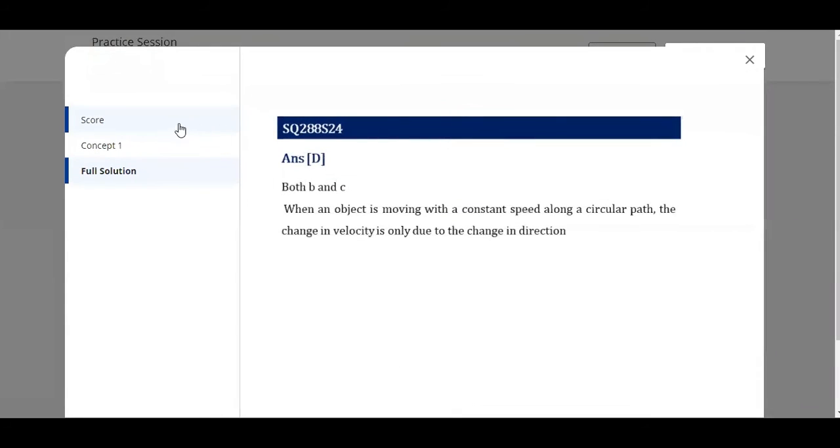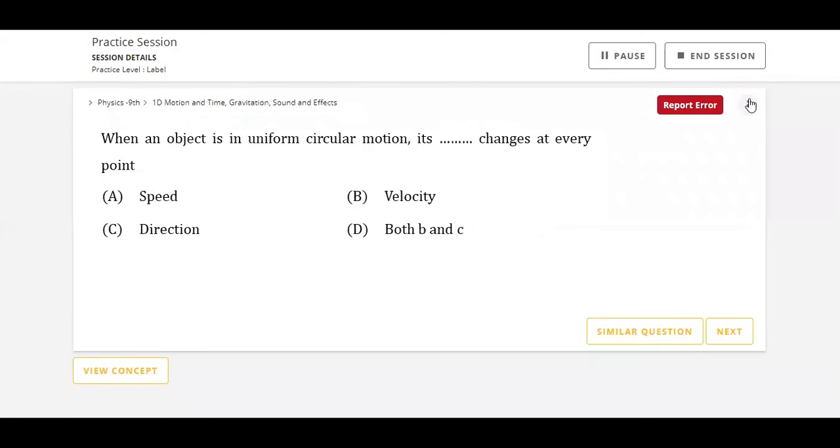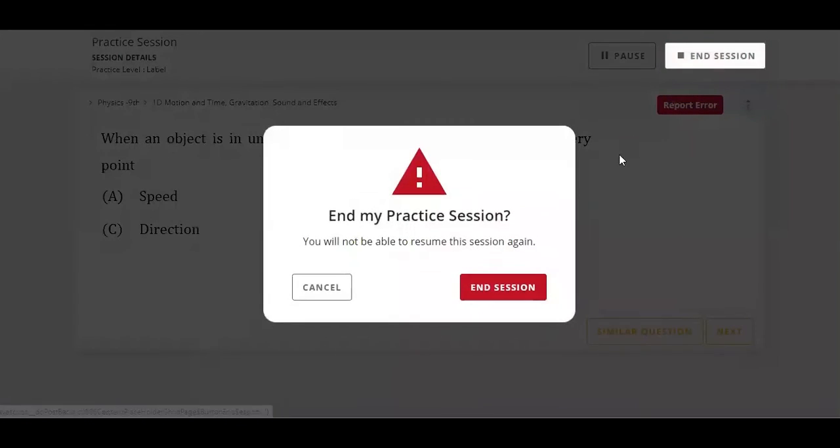You can take a look at the solution and if you have any doubt in any of the question, then you can click on these 3 dots and save the question as mark for clarification. The question you mark for clarification will be sent to your faculty members. Once you have practiced all the questions, you can end the session by clicking on end session.